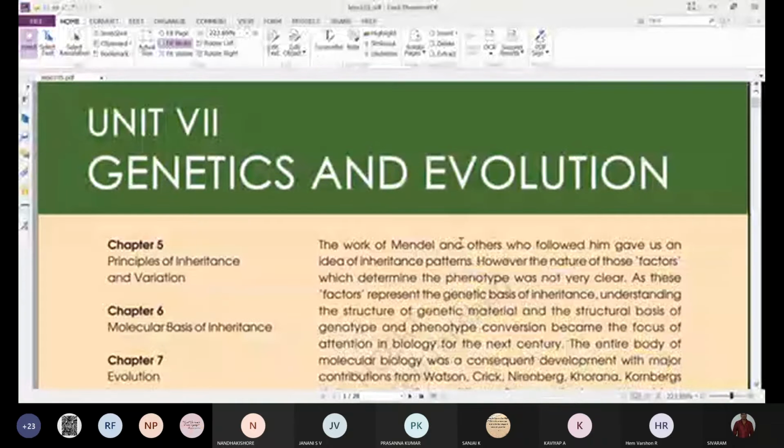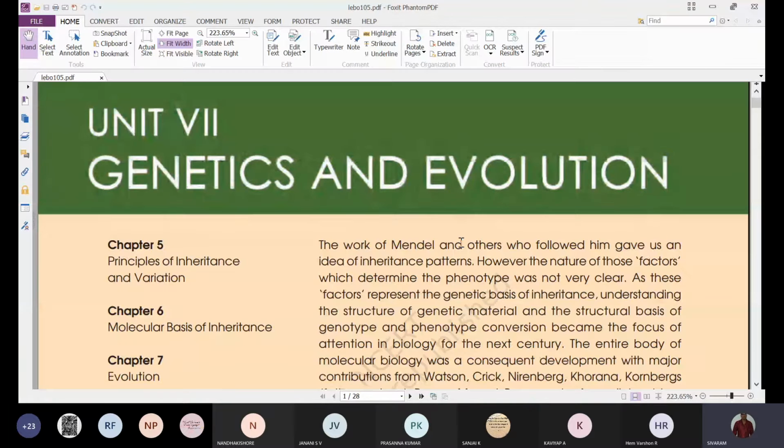Genetics and evolution. Under this genetics and evolution, we have got three chapters. That is principles of inheritance and variation, chapter 5. Molecular basis of inheritance, that is chapter 6. And evolution, that is chapter 7.